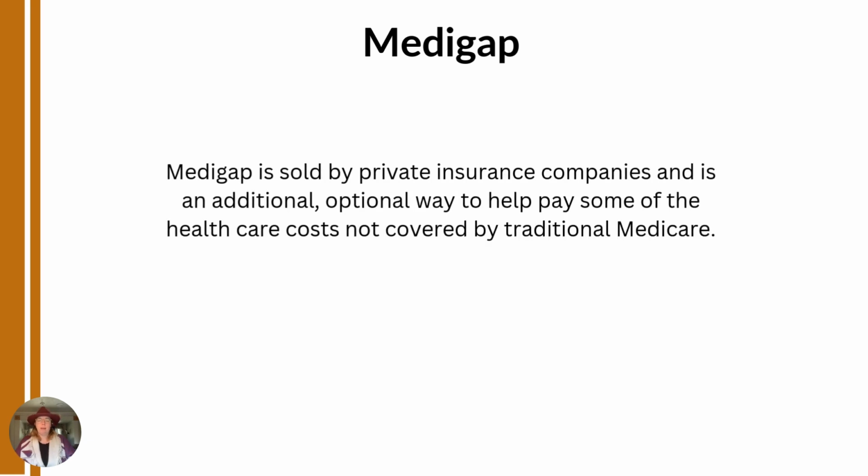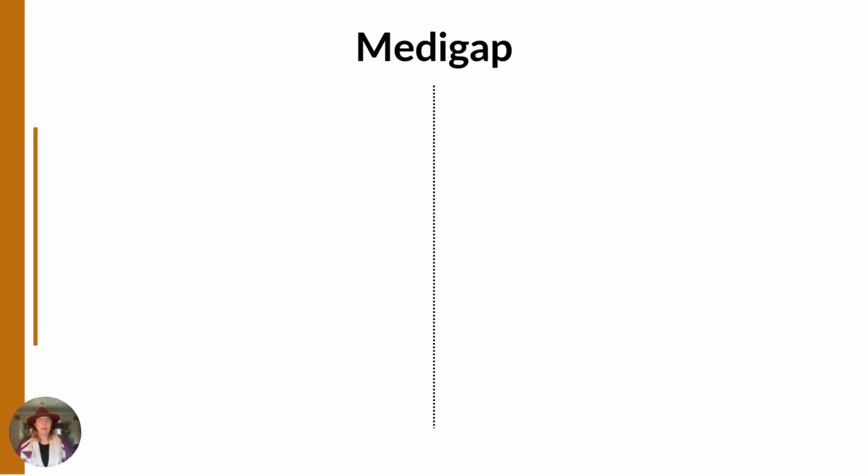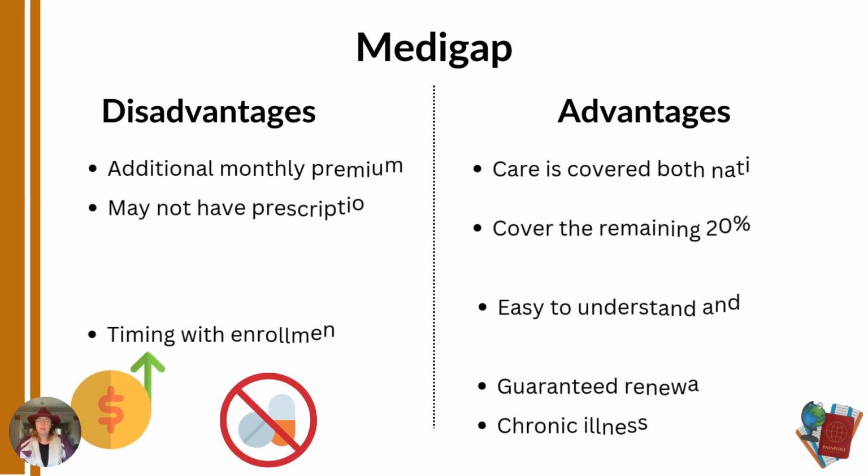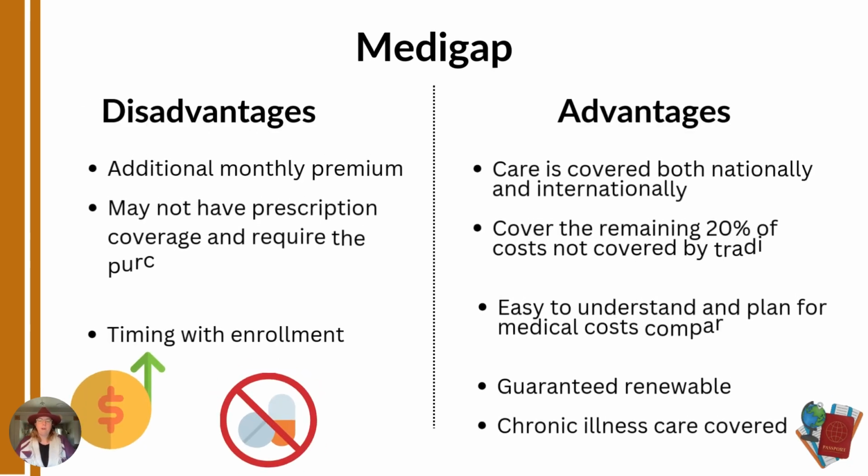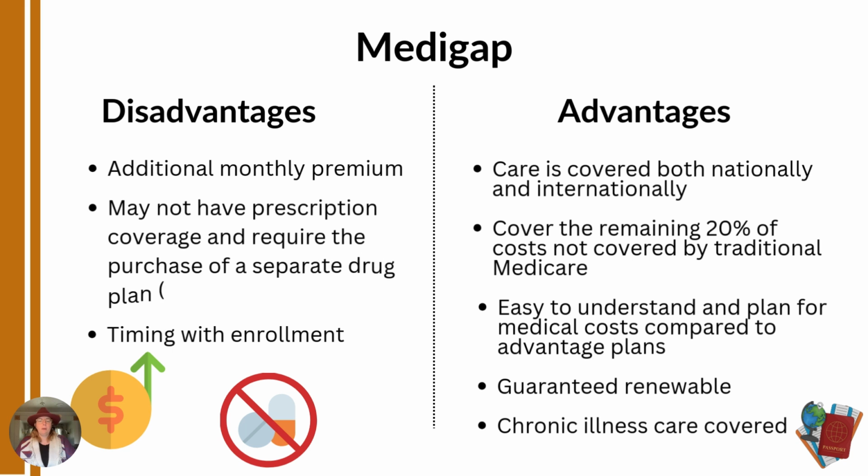Next up is Medigap. Remember, Medigap is sold by private insurance companies and is an additional optional way to help pay some of the healthcare costs that are not covered by traditional Medicare. There are a few disadvantages to these plans to remember. First, the plans have additional monthly premiums that you will be responsible for. This means you will need to budget accordingly. And just like with traditional Medicare, there may not be prescription drug coverage under this plan unless you purchase a Medigap with Part D plan.